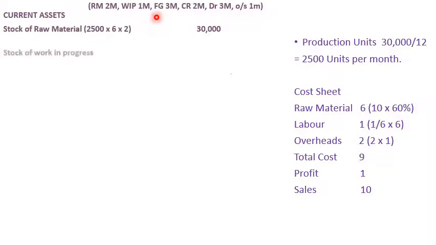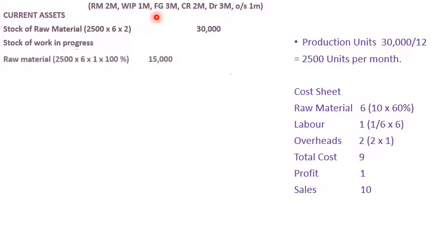Fine. Next one is the stock of work in progress. Stock of work in progress means the work is not completed, still in process. So we take 3 units. First unit is the raw material. How to calculate the raw material? First is the production units, 2500. Next into the raw material unit. Raw material unit given is 6, into production period, look, how many months given, 1, and into 100%. Raw material we take at 100% because we have to purchase the goods in full. So the raw material comes to rupees 15,000.